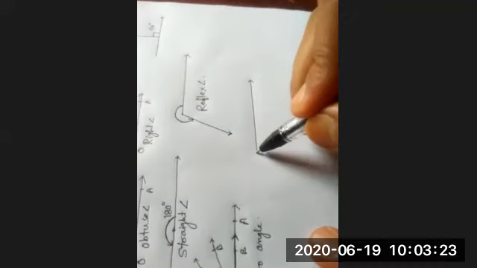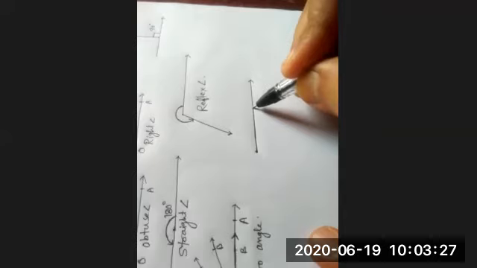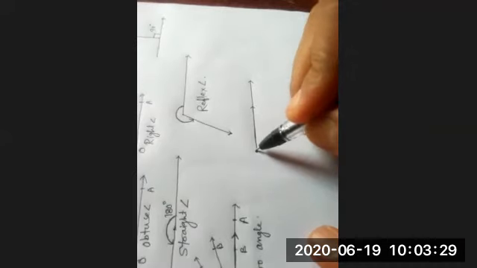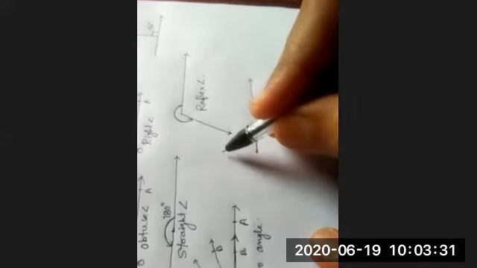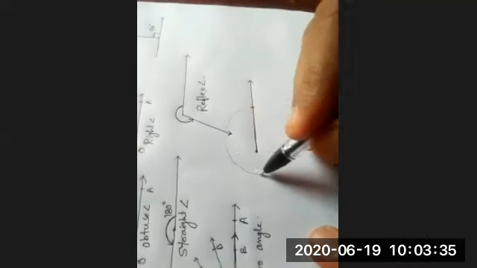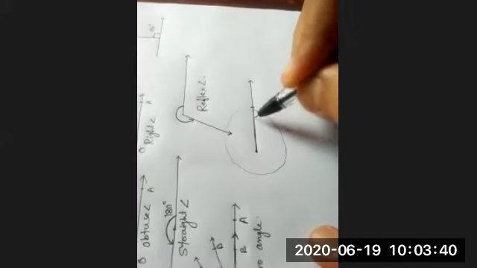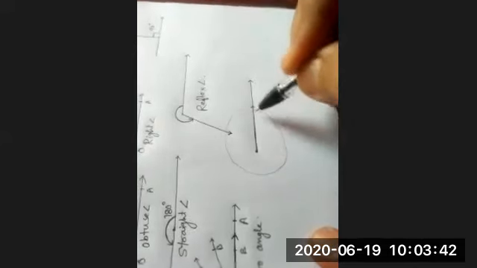And how can you show 360 degree? This is the line making 0 degree, and when revolving in anti-clockwise direction and again comes to overlap the first ray once again, so 360 degree.